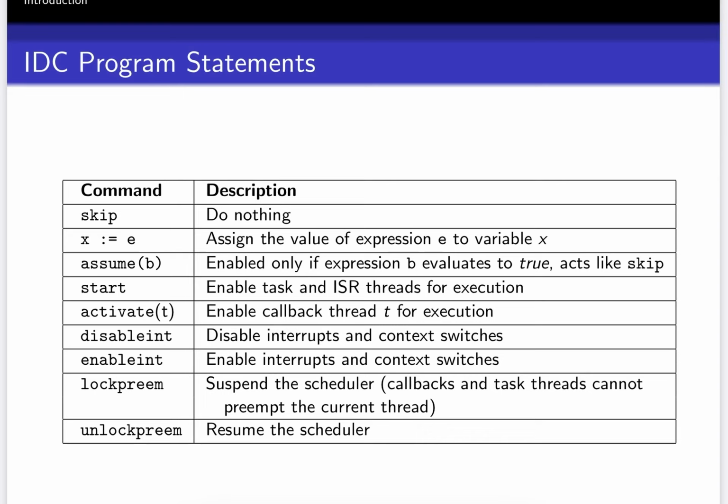Disable and enable interrupts disable and enable interrupts and context switches respectively. Lock preemption and unlock preemption are used for suspending and resuming the scheduler respectively. By suspending the scheduler, we mean that task threads and callback threads all cannot be preempted by the thread that is currently running.